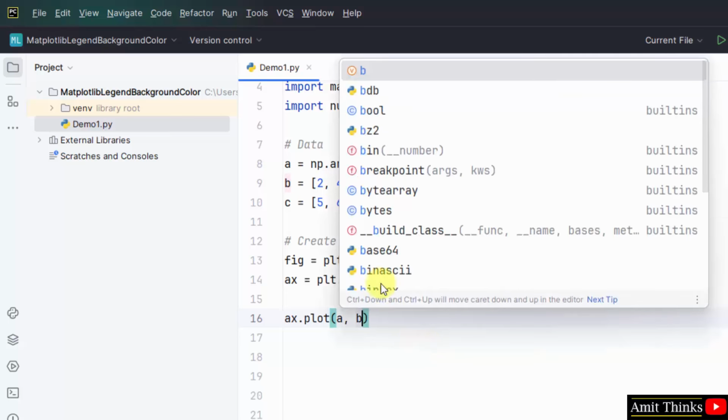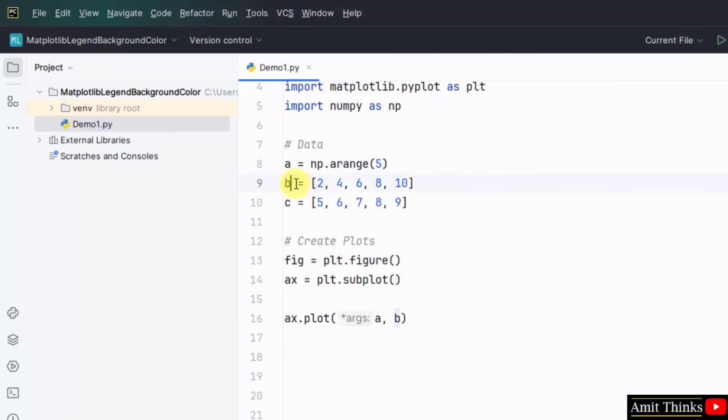Now we have set the A and B input for our plot. K will create a black line and the rest of them will create a dashed line.